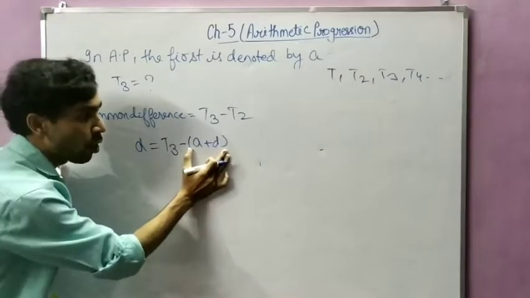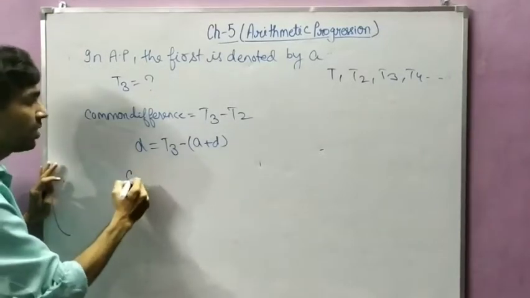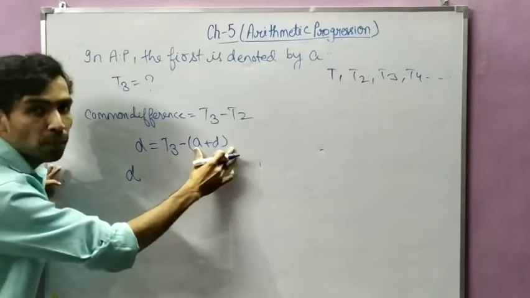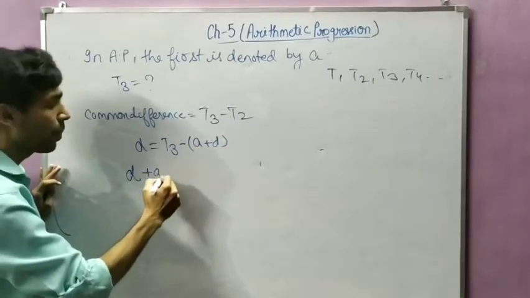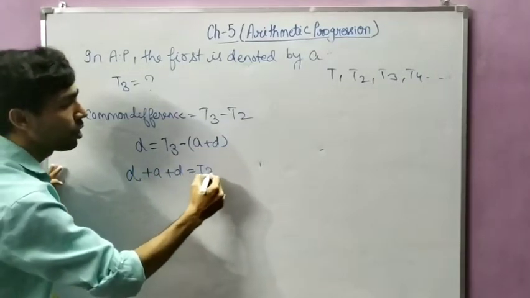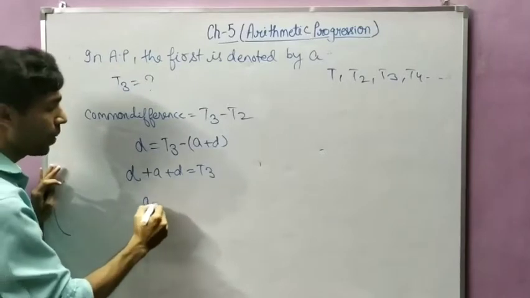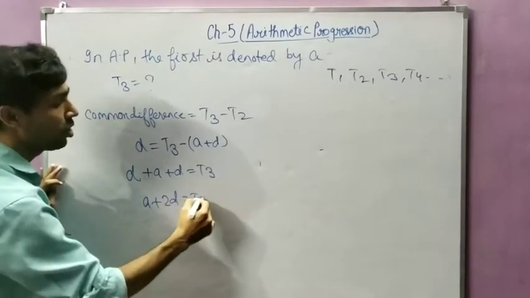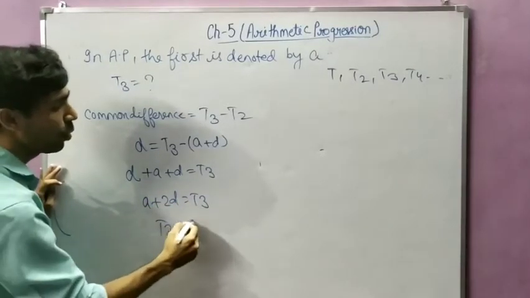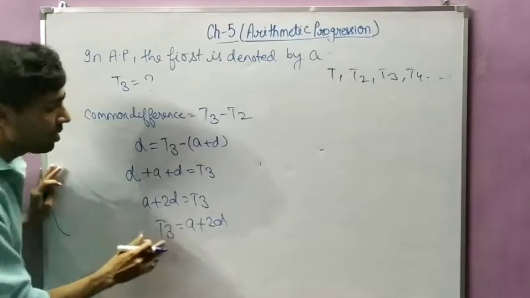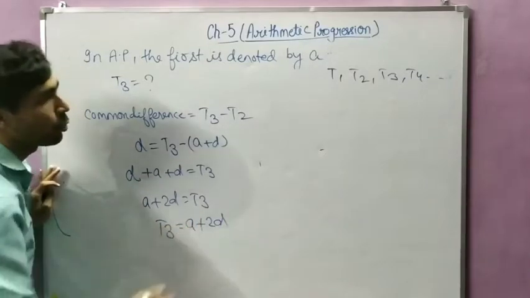Now transfer all this to this side. So D is earlier, and when this is transferred from this side to that side, it becomes A plus D plus D equal to T3. So A plus 2D equals T3. So T3 is equal to A plus 2D, meaning the third term is equal to A plus 2D.